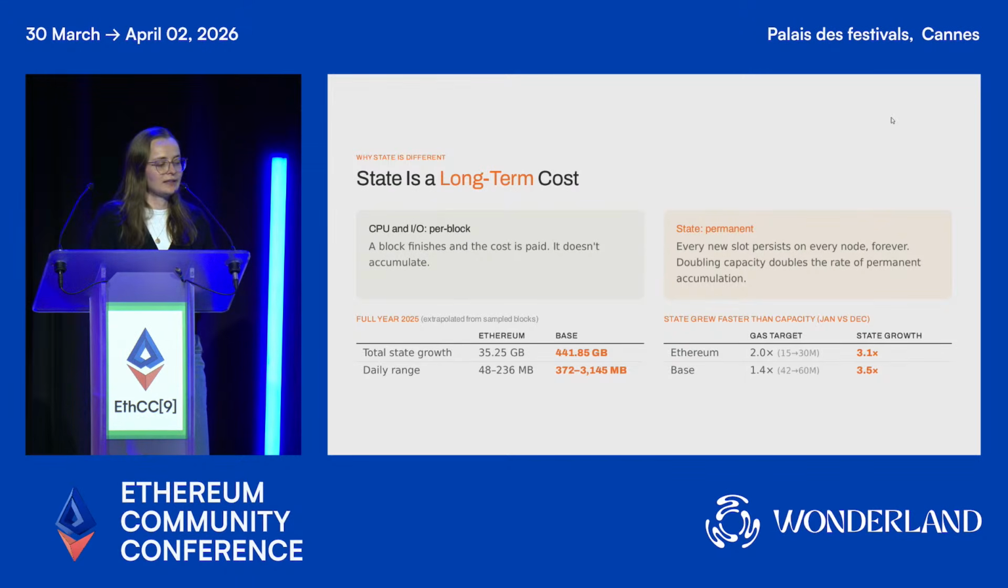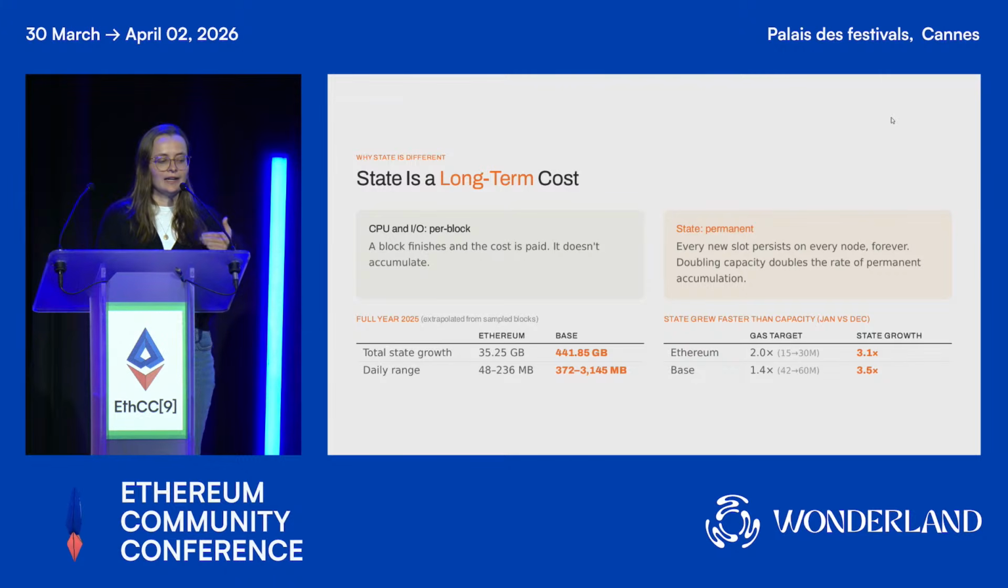So we looked at storage, the state growth, on both Ethereum and Base. On Ethereum, the state grew by, extrapolated from the 3,000 blocks we have, around 35 gigabytes in 2025, and around 440 gigabytes on Base. Now, when we look at whether state growth goes uniformly with the gas target increase, we see that it actually outpaces it. On Ethereum, the gas target went up by a factor of 2 between January and December, while state growth went up by a factor of 3, and for Base we see a similar pattern.